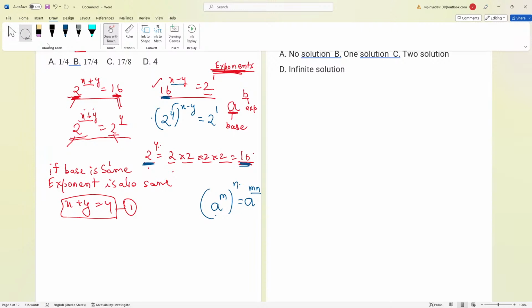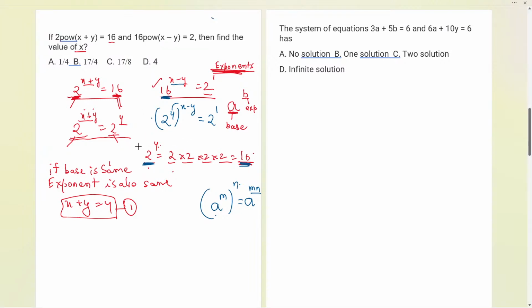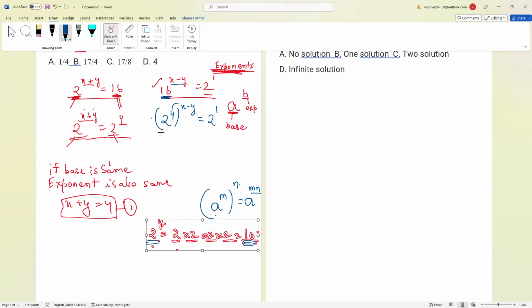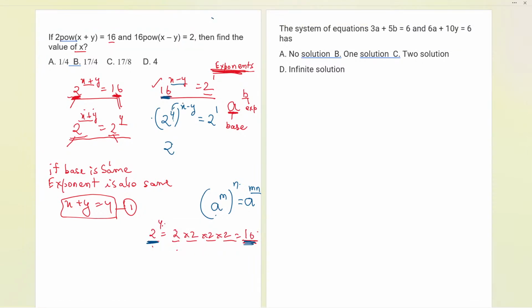Okay. So fine, now let us do the same thing over here. We have 2 raised to the power, I will multiply 4 into x minus y. So 4 into x will become 4x. 4 into y it will become 4y. Now on the right hand side we have 2 raised to the power of 1. Now again I'll do the same thing. If the base is the same, the exponent will also be the same. So finally the equation that we will be forming over here will be 4x minus 4y equals 1. Power is 1 and this is also the power. So now this exponent or power we equated. This is the second equation we have got over here.